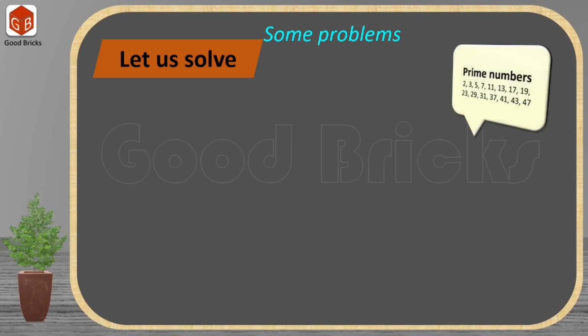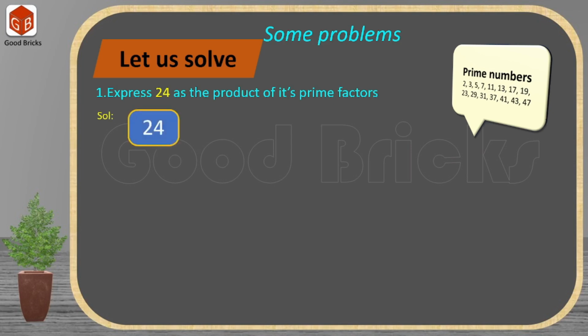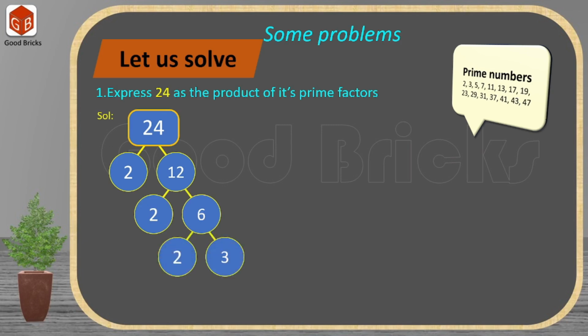See here, the first problem: express 24 as the product of its prime factors. So let us take 24 and factorize it as the product of its prime factors. 2 is the prime number which can divide this 24. So we can write 2 into 12. Then again 12, let us do prime factorization. Then again 6. Finally, we have all these prime numbers.